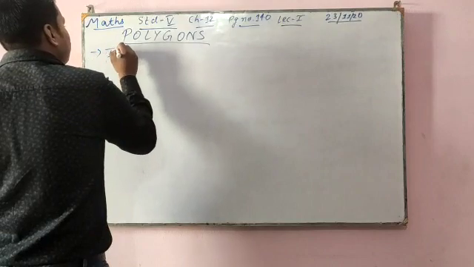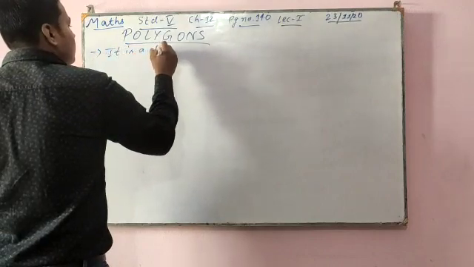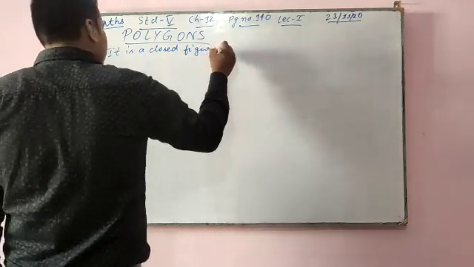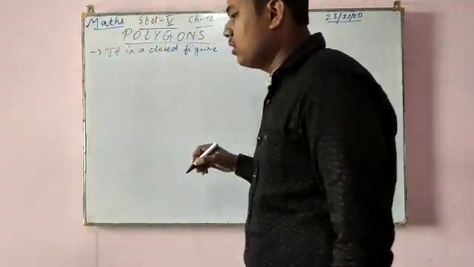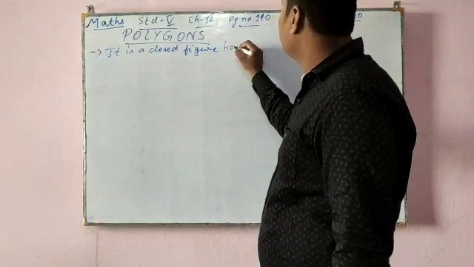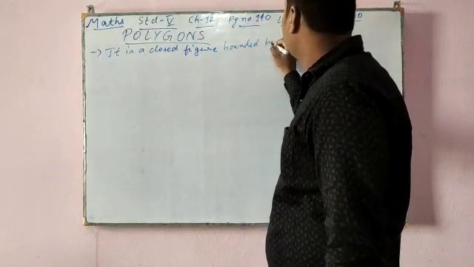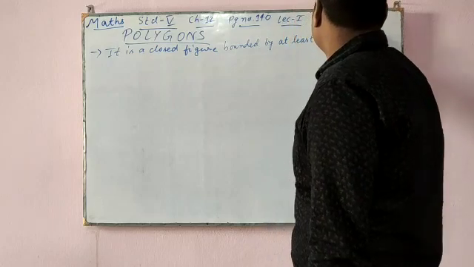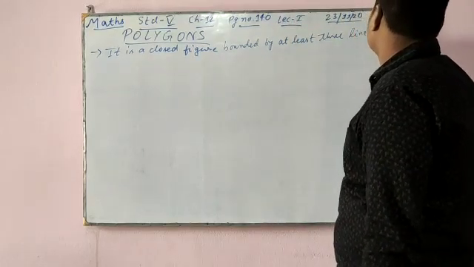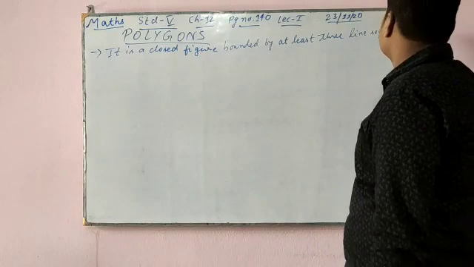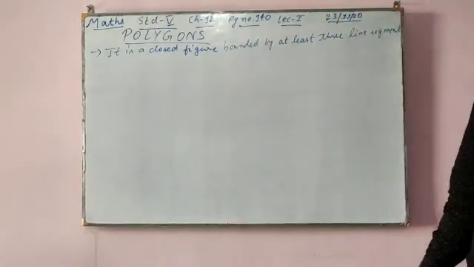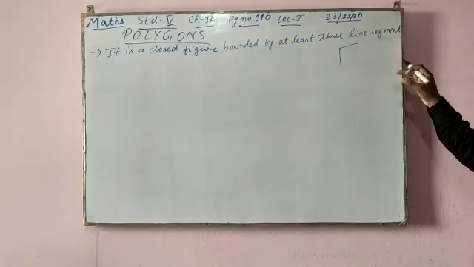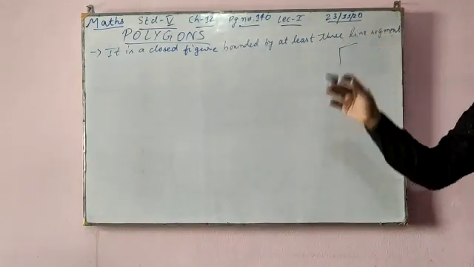So it is a closed figure bounded by at least three line segments. Now see, if this is one line segment, two line segments, this is not a polygon, because it should have three line segments and it should be a closed figure.